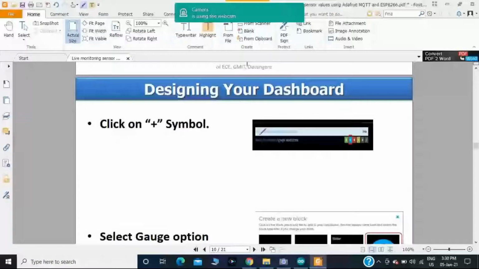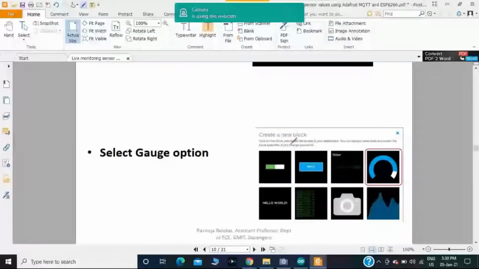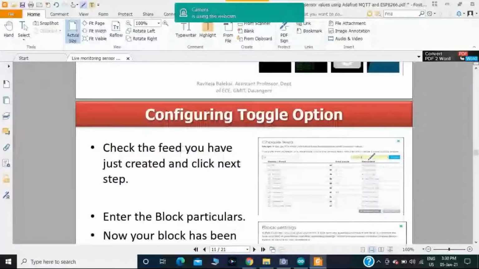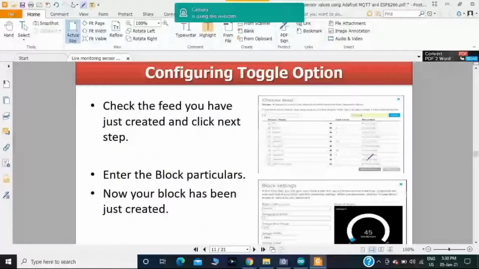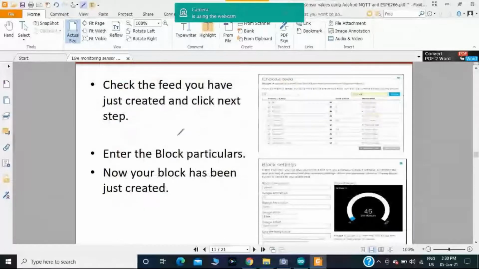Designing a dashboard. I have taken the gauge option. Then afterwards, to check the field you have just created, click next step. If any of the field is not present, you should type that one. Then afterwards, you should click it.